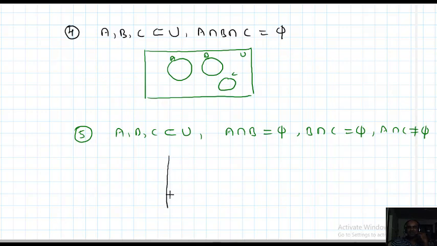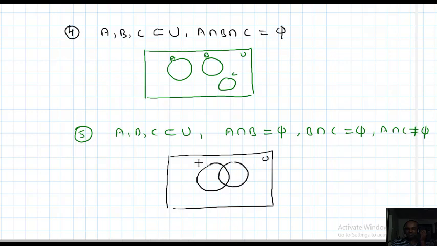Observe: this is U. A and B disjoint, B and C disjoint, but A and C joint. This is A, this is C, they are joint. Here I can write B. AC joint, BC disjoint, AB disjoint. This is the Venn diagram for this situation.